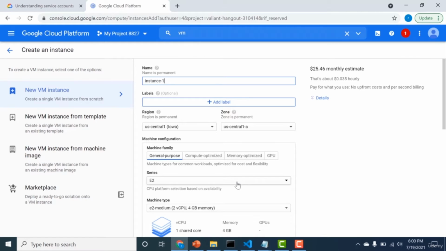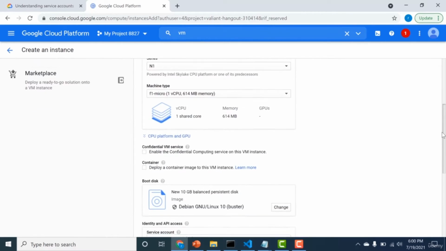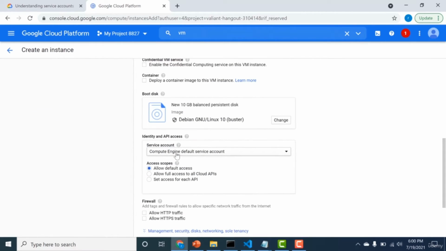So I'll click on virtual instances, and here let me click on create instance. So I will choose N1. I'll choose the cheapest configuration. And here the important thing to note is that there is a default service account that is attached to